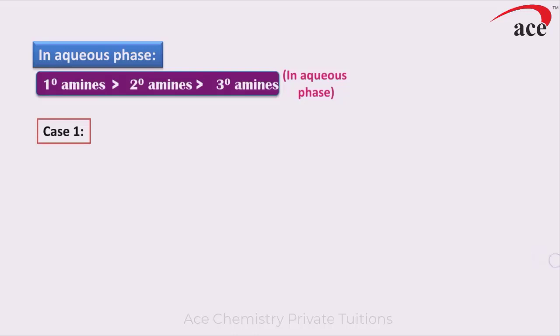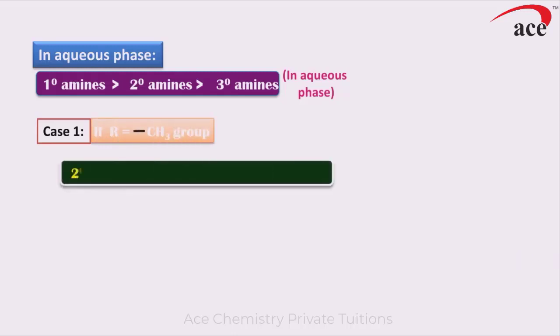So case 1, where the alkyl group is a methyl group. When the alkyl group is a methyl group, the extent of hydrogen bonding is more, that is, the stability due to hydrogen bonding predominates over the stability due to the plus I effect of the methyl group, and on that basis the order is secondary, primary, tertiary and ammonia.